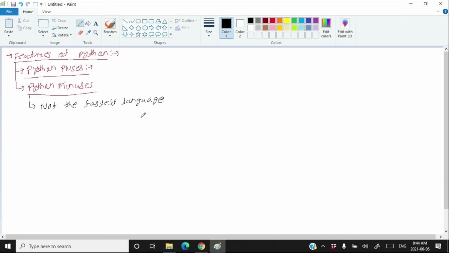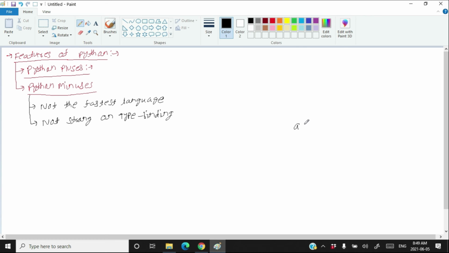So, just like other interpreted languages, Python is also not that fast. The second minus point of Python is that it is not strong on type binding. Let's understand the meaning of type binding.